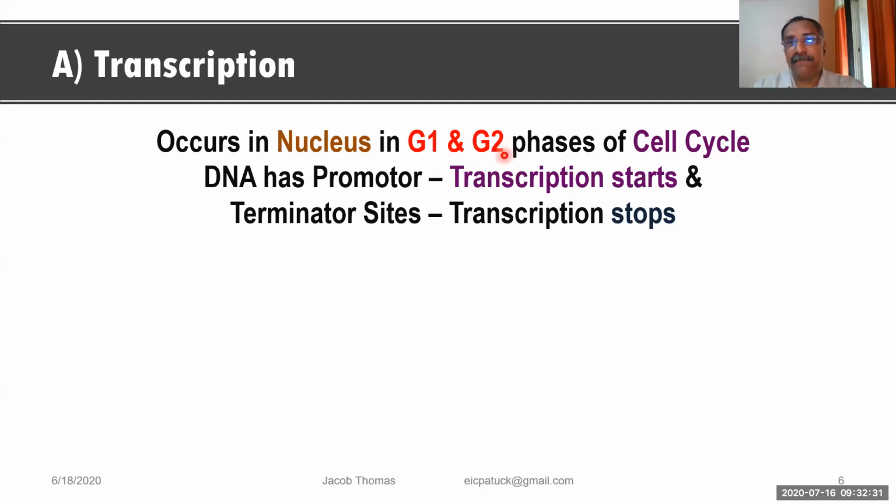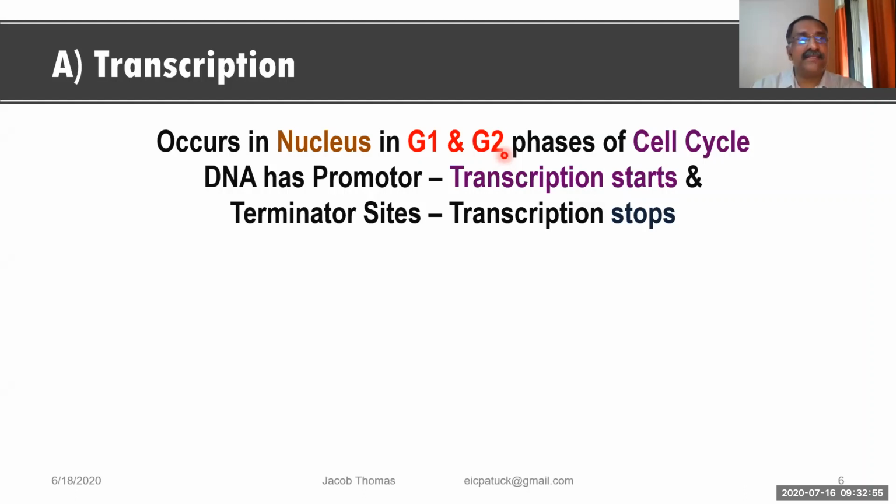So now remember, this transcription, messenger RNA is synthesized in the nucleus, and that also during the cell cycle. During the cell cycle, cells keep on dividing, so in between they get a preparatory phase called interphase.